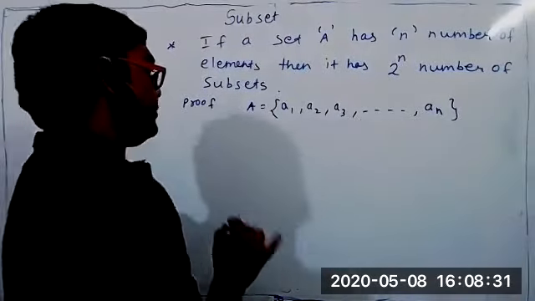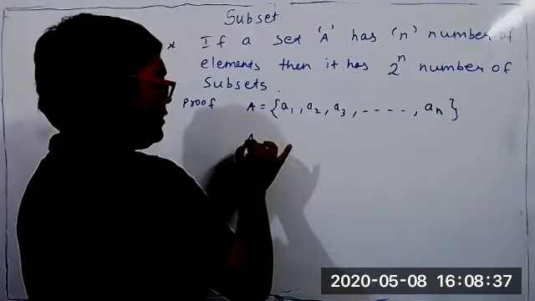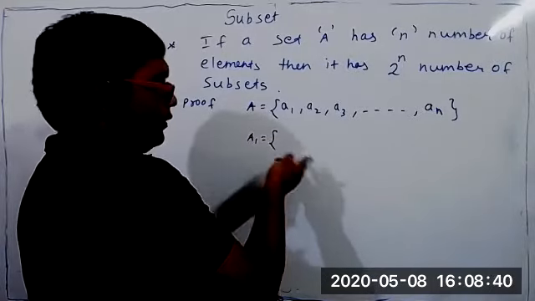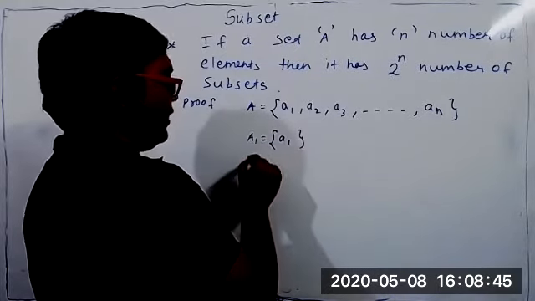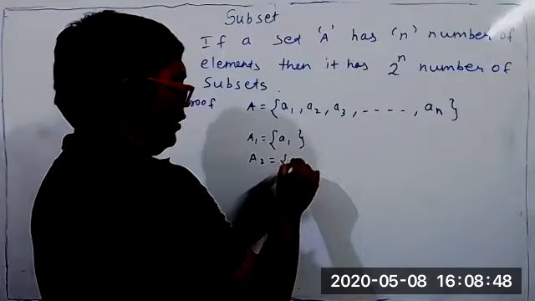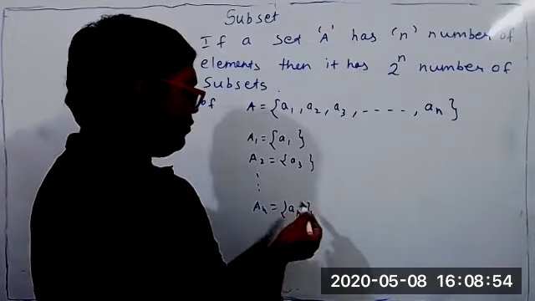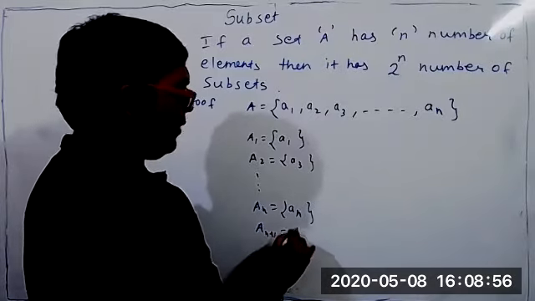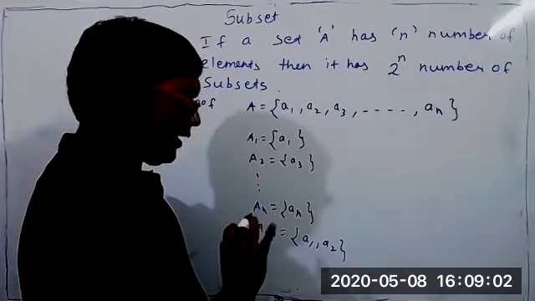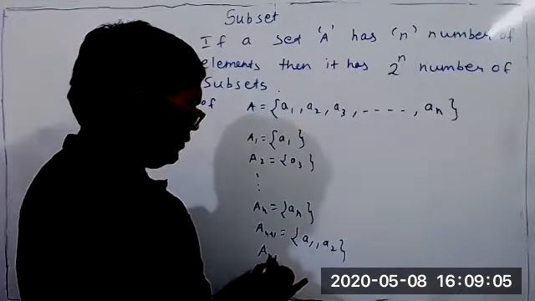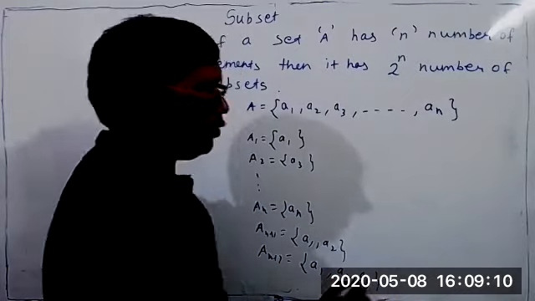Now I want to make subsets. Suppose the first subset is what, students? A1. Tell me one subset. Only A1. One more subset, A2. This way it will continue. Then I can make pairs of 2, 2. Correct? Are you understanding or not? Yes, sir. Or I can make groups of 3, 3, then groups of 4, 4, then groups of 5, 5.